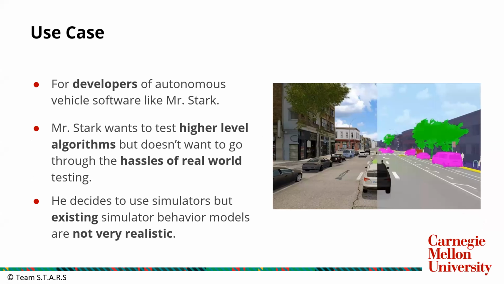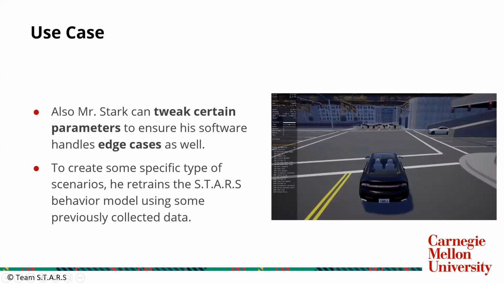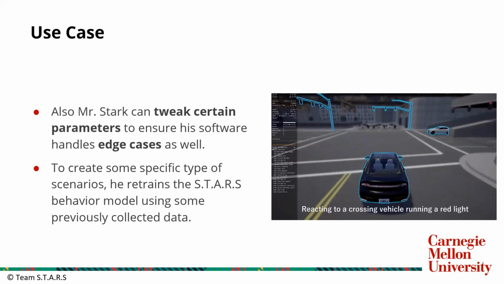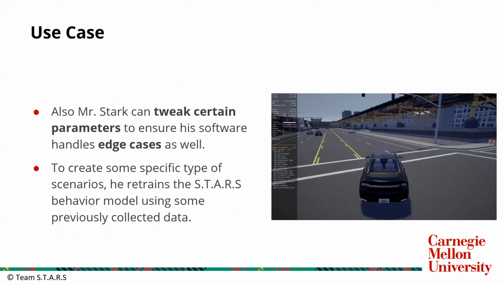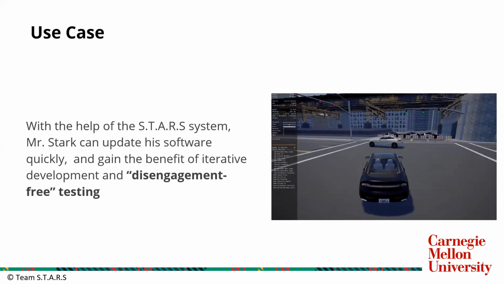Next, coming to our use case. Our system is for autonomous vehicle software developers like Mr. Stark. He wants to test some high-level planning and perception algorithms in a simulator and not in the real world. He adds the STARS plugin into the simulator. Like in the real world, the agents sometimes break traffic rules. He also has the option of changing behaviors by tweaking certain parameters. For example, the system allows him to change traffic behavior such that there are more cases of traffic rule violation. He can also retrain the model using previously collected data. All these help him speed up the iterative process of testing.